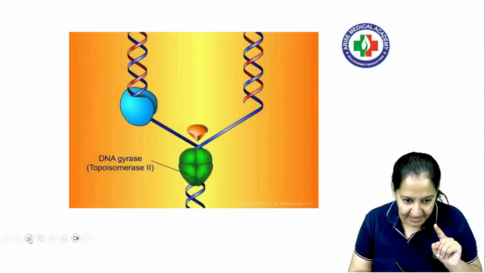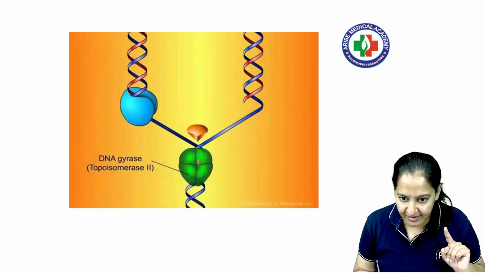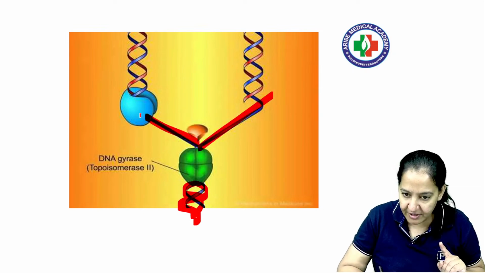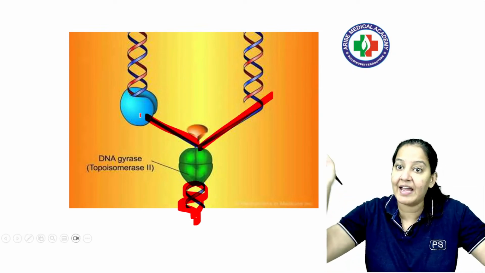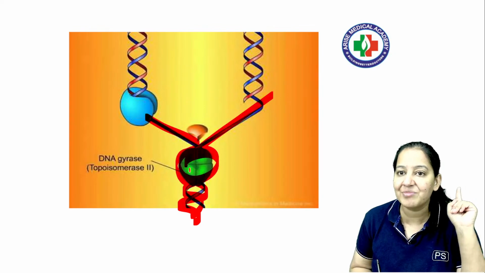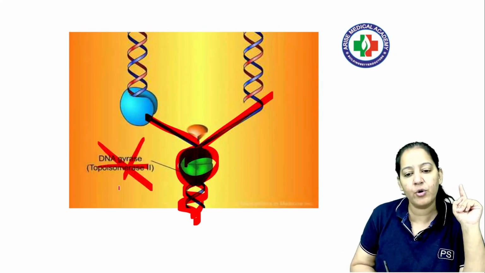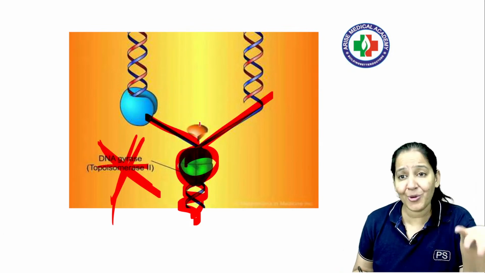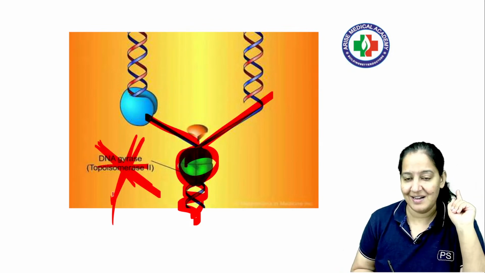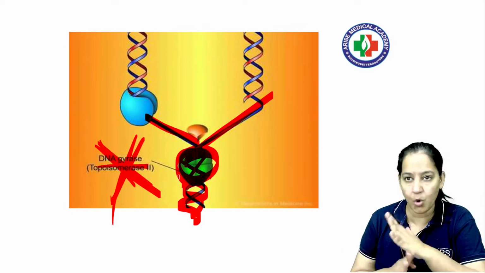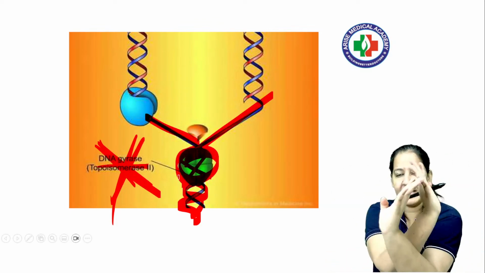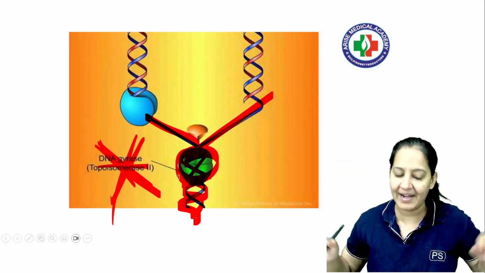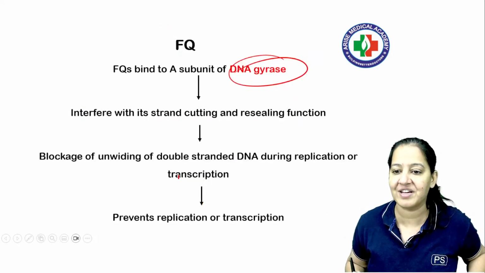Can you see? Everyone have a look here. This is the double-stranded DNA, and the double-stranded is getting converted into two different strands, leading and lagging. Who is causing this? The enzyme. The name of the enzyme is DNA gyrase. Fluoroquinolones inhibit this enzyme. हो गई बात खत्म, है ना? The chapter is over. Fluoroquinolones inhibit DNA gyrase. No DNA gyrase, no unwinding, no leading, no lagging, no DNA replication, and the bacteria will die. Bacteria cannot replicate, I mean.